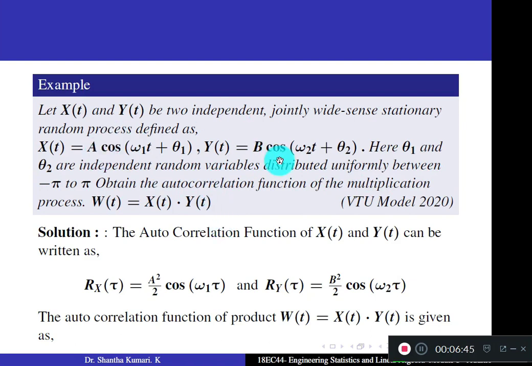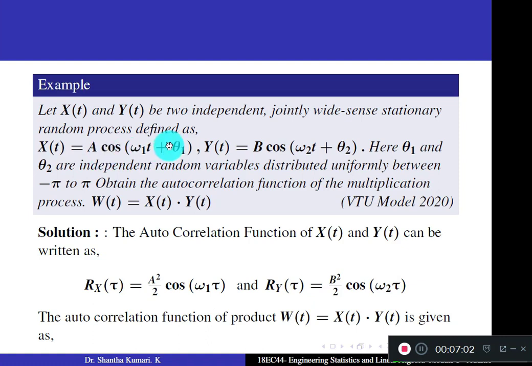Okay, here x of t and y of t are given to you. The autocorrelation function of x of t, only for this function, is in this form. Already we worked out this problem under autocorrelation function, so directly remember the formula. I am directly giving it to you here.